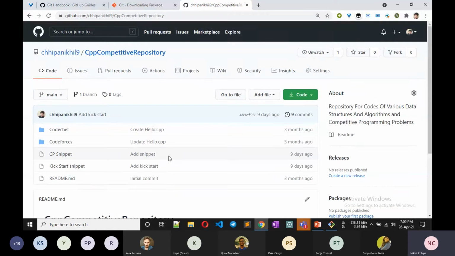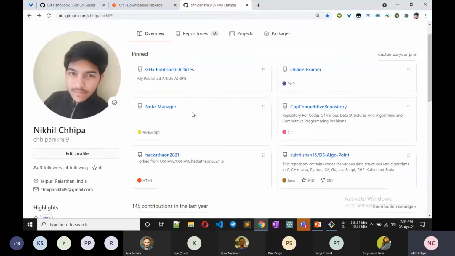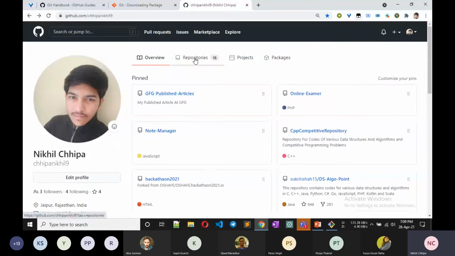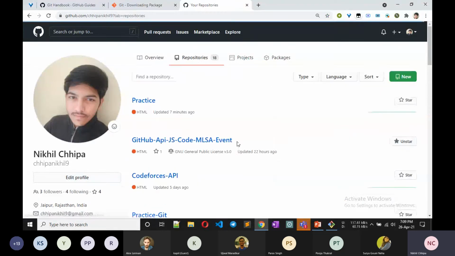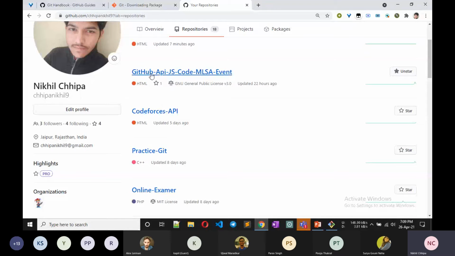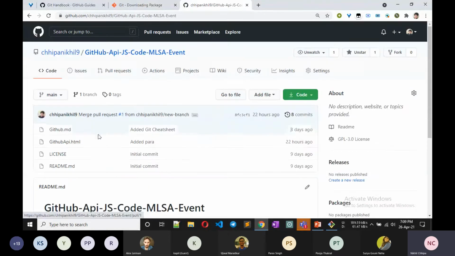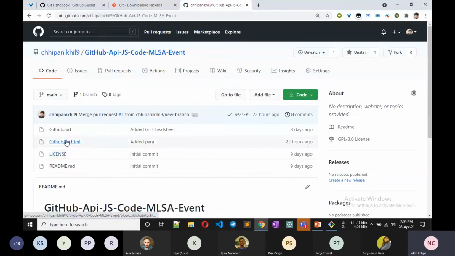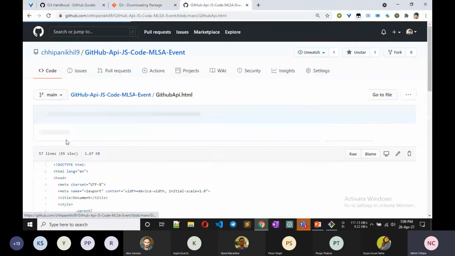First of all, because you are adding Git to an existing project, this is my existing project. I chose a different one so you can understand. Yeah, this is the GitHub API JS code. This is my project, in which I used the GitHub API.